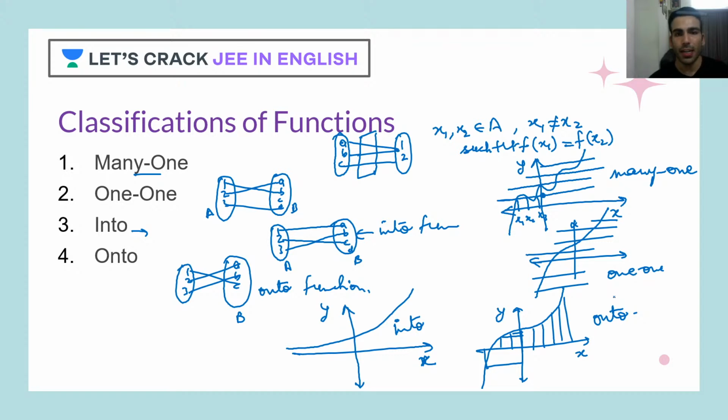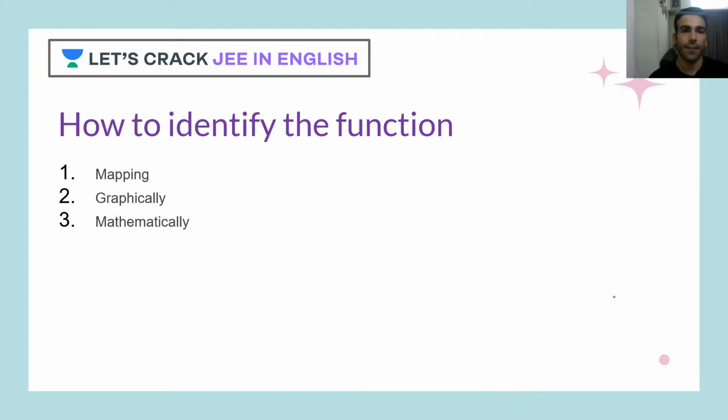Now comes the part of how to identify whether a function is one-one, many-one, or onto, into. One is mapping. If a set with certain, or finite, values is given to you, then it becomes very easy. You can use mapping, and that's a very easy approach. Graphically again, it's easy.